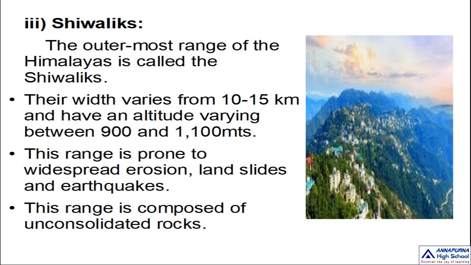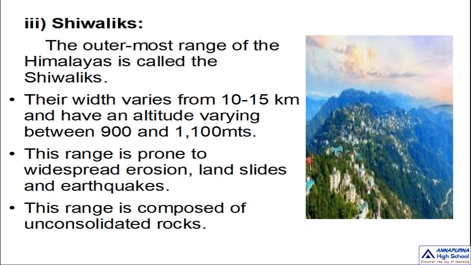That is Shivaliks. And this Shivalik range is prone to widespread erosion. Widespread erosion is generally found here in this Shivalik range. And not only that, big landslides and earthquakes also commonly occur here in this range.